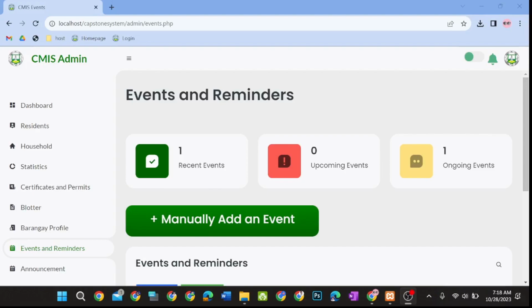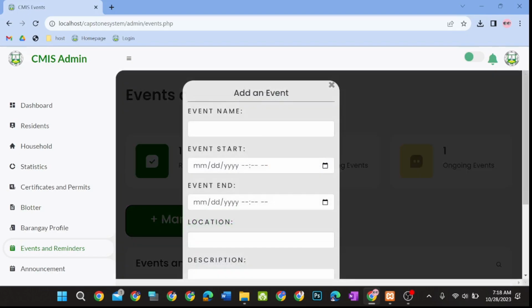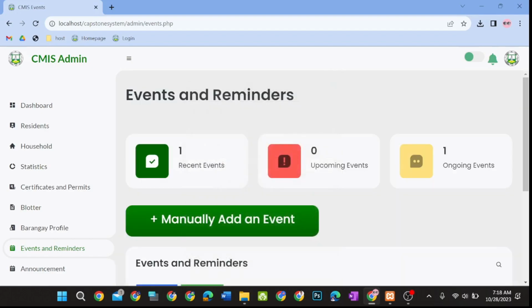In the Events and Reminders, the admin could add an event through this button. When this button is clicked, the system will ask the admin to input the event's information and its date. This page could also display the total number of recent events, upcoming events, and ongoing events.